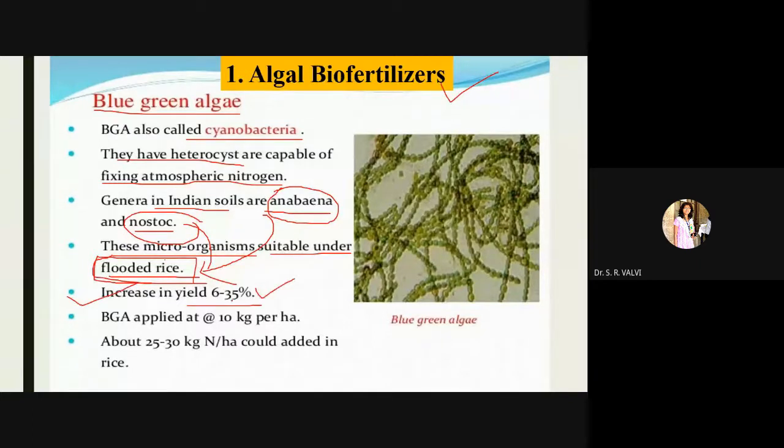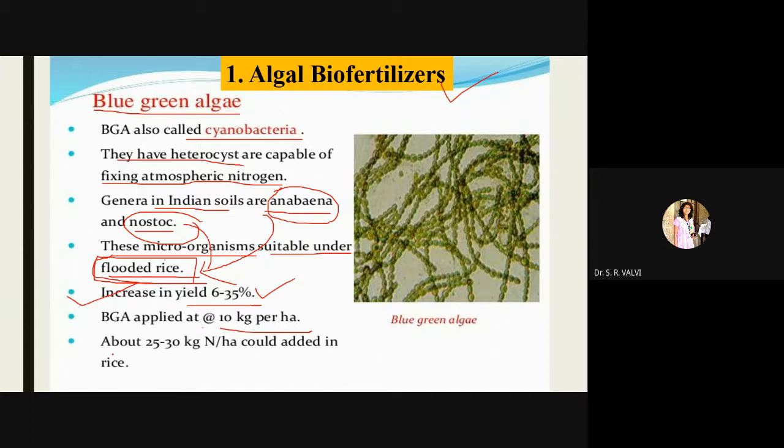See how much the yield is going to increase if we add this BGA to flooded rice. BGA applied at 10 kg per hectare means you must have 10 kg of BGA to add per hectare of your field.